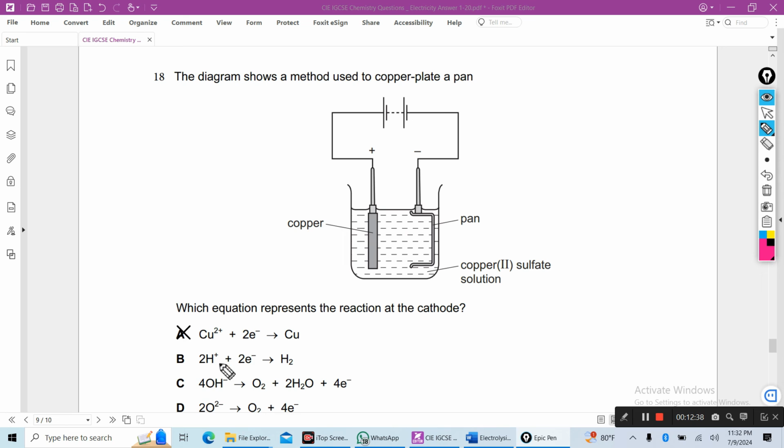This is reduction, but not hydrogen, this is wrong. Hydroxide is oxidized, so that is oxidation. So at the cathode a reduction reaction occurs. Electroplating: copper ion gains electrons to produce copper. That copper will deposit on the pan. Reduction reaction occurs.